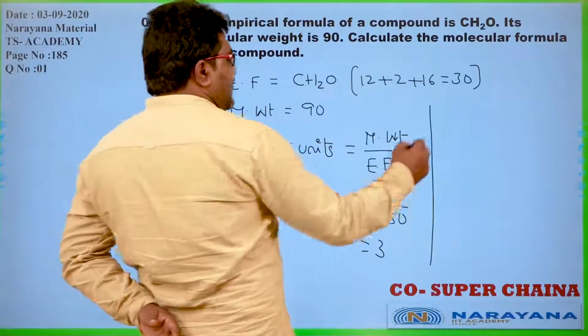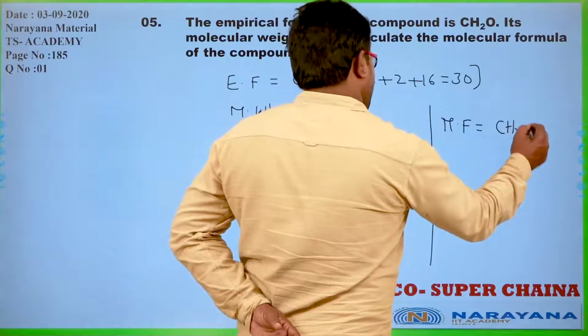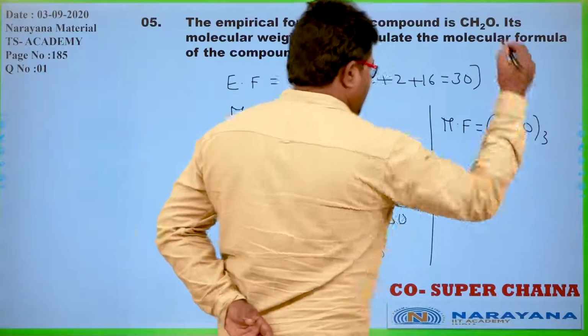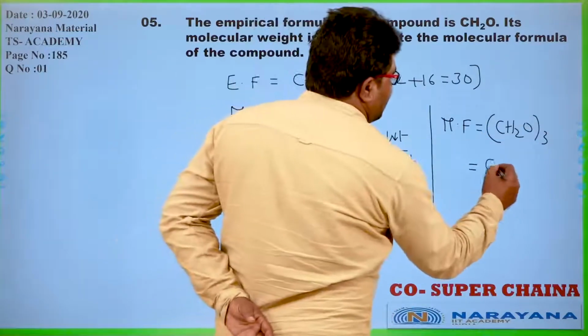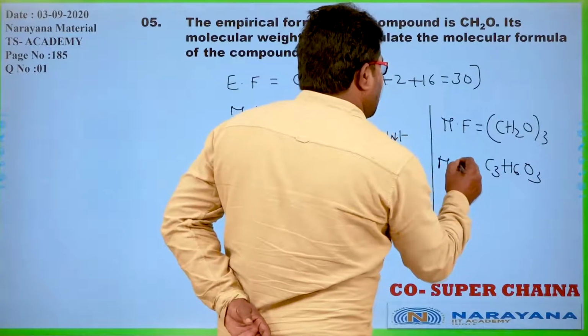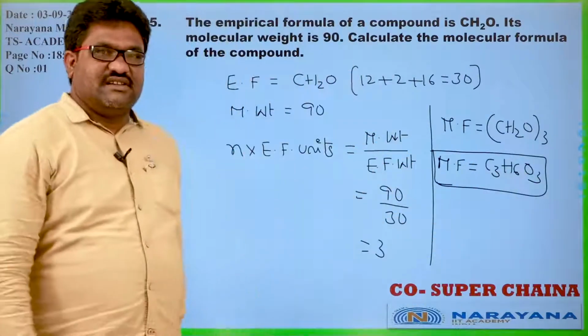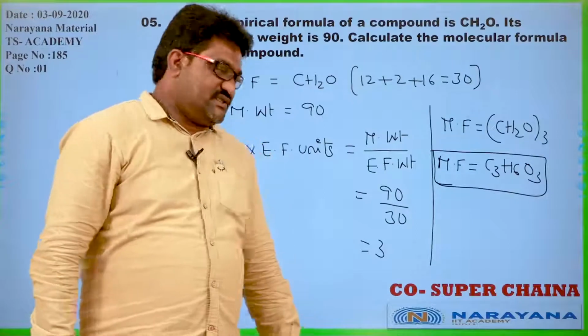So what is the molecular formula? The molecular formula is equal to the empirical formula taken 3 times. So that becomes C3H6O3, the molecular formula of the compound. Okay, yes. Let us go for the next question.